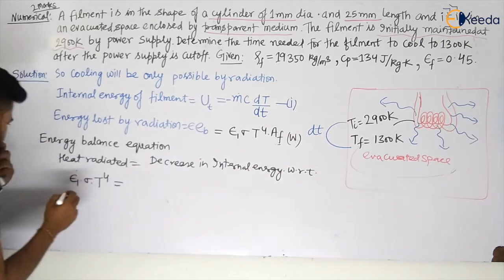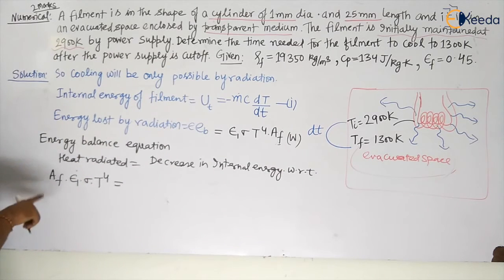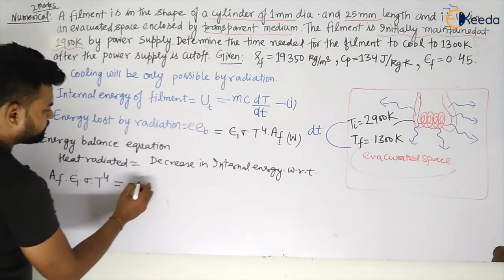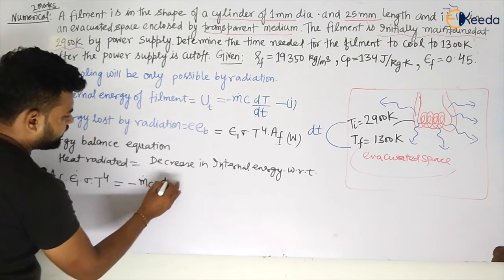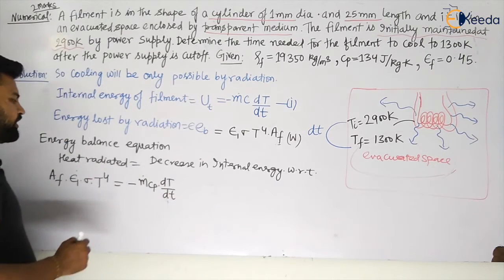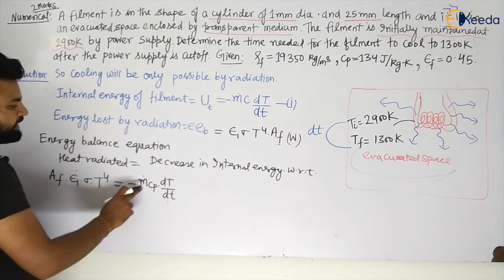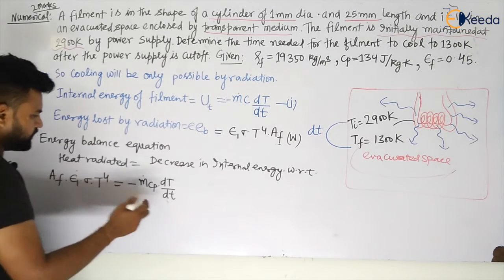So this will be E1 sigma. So AF you have to multiply E1 sigma T to the power 4 minus of MCP dt by d small t, my dear students, d small t. Okay, now can I write M is equal to rho VCP, my dear students? Yes, I can write.